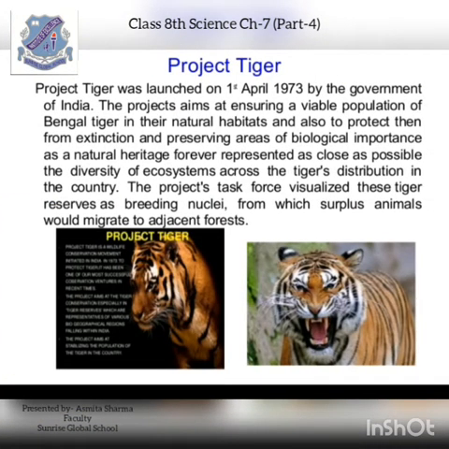Now the next thing is about the Satpura Tiger Reserve. So why is it Satpura Tiger Reserve? Because there is something special about it that we are going to learn in the topic Project Tiger. Project Tiger was launched on 1st April 1973 by the Government of India. The project aims at ensuring a viable population of Bengal tiger in their natural habitats, protecting them from extinction, and preserving areas of biological importance as a natural heritage forever, representing as closely as possible the diversity of the ecosystem across the tiger's distribution in the country.